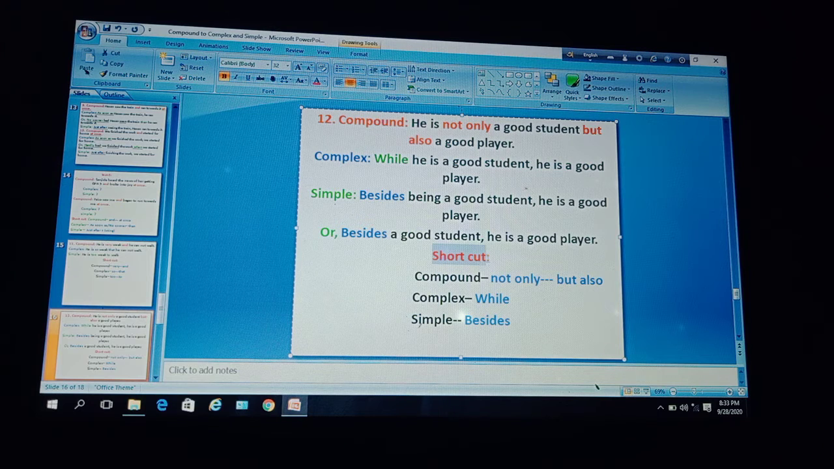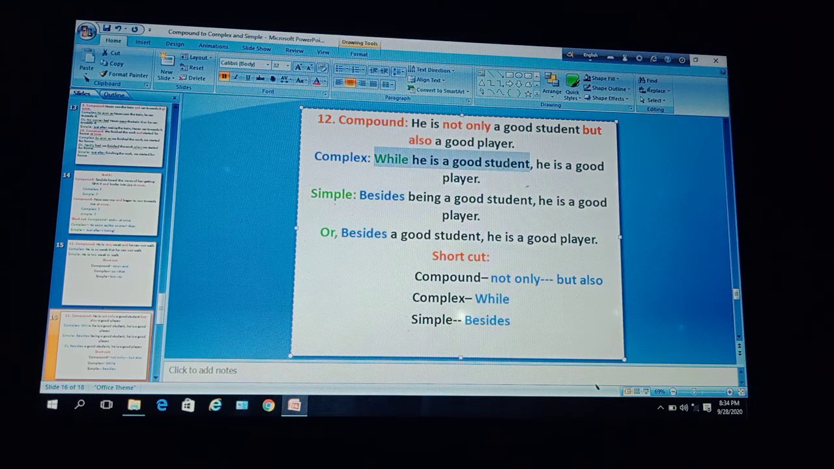Dear learners, notice the shortcut. If the compound sentence is not only ... but also, then to make it complex you can use while, and to make it simple you can use besides. Okay, so this is a compound sentence where not only ... but also is present, so you can take the help of while to make it complex.